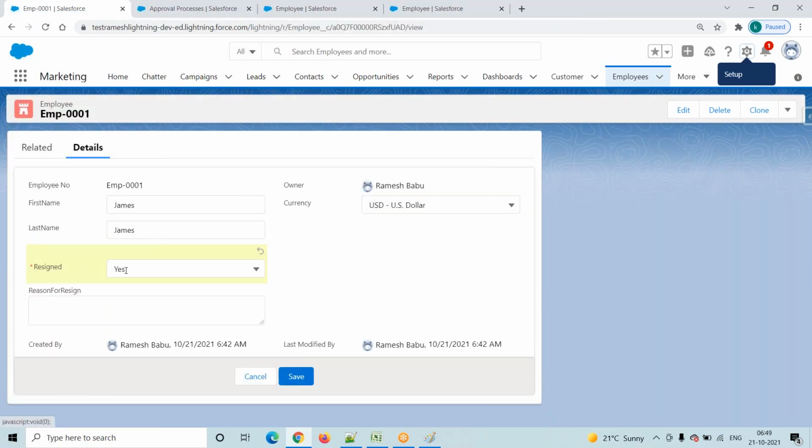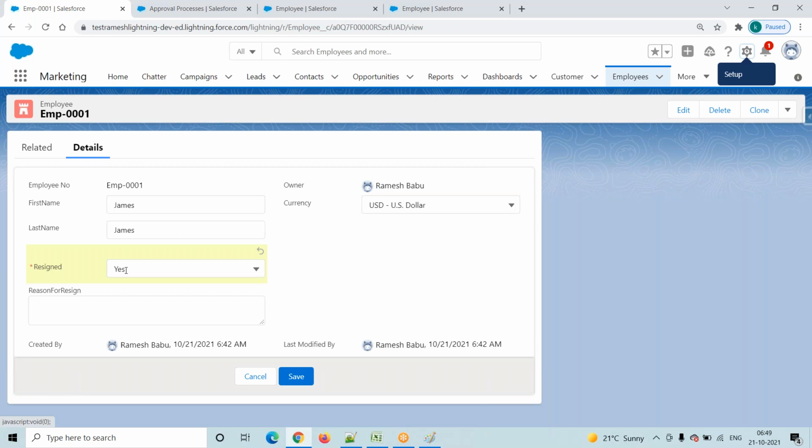Our requirement is: if Resigned equals Yes and we click the Save button, then we want to send his resignation information to the manager, right? Suppose in our requirement 4 or 5 objects are there. Which object do we select to write our approval process?